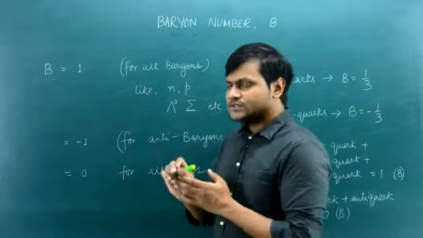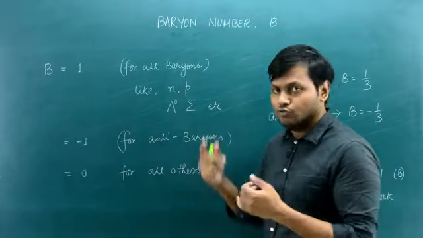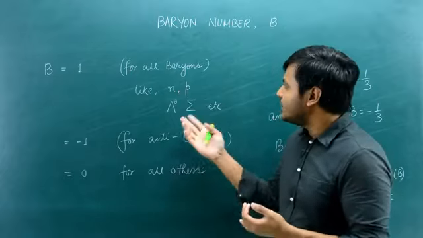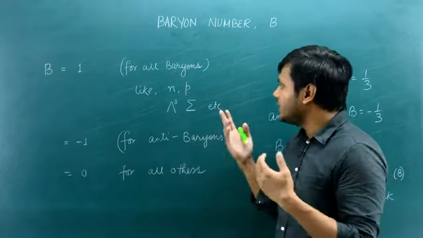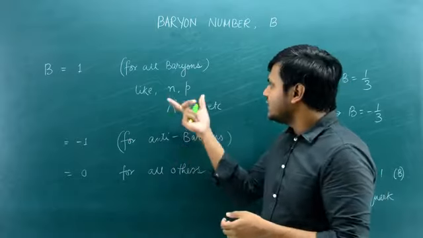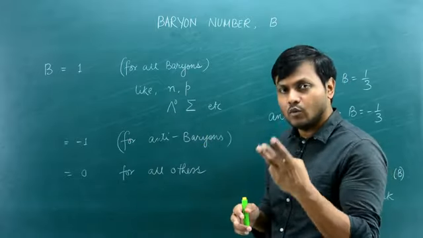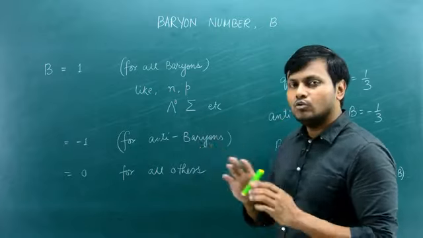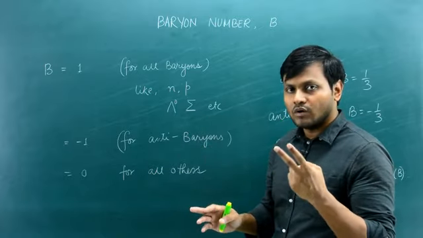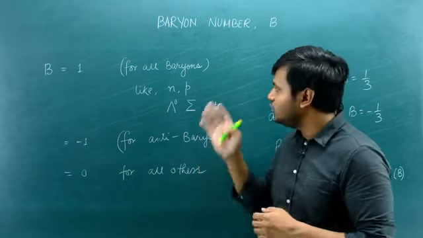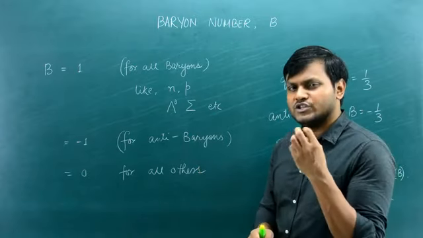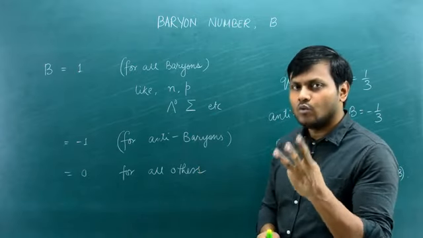Baryons are basically neutrons, protons, lambda particles, omega particles, sigma particles, xi particles, etc. So it consists of the nucleon particles as well as the hyperon particles, which consist of 3 quarks essentially. They do not include the mesons. Mesons basically have 2 quarks in them. They only include the baryons, which include 3 quarks inside them.